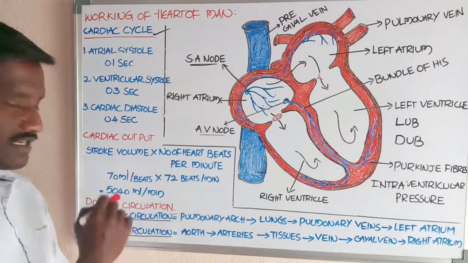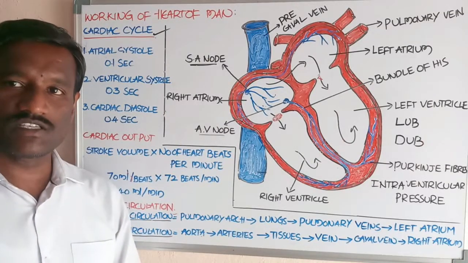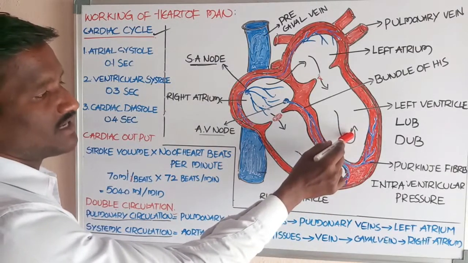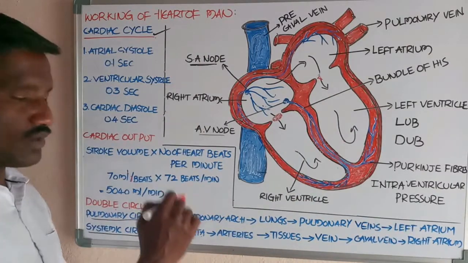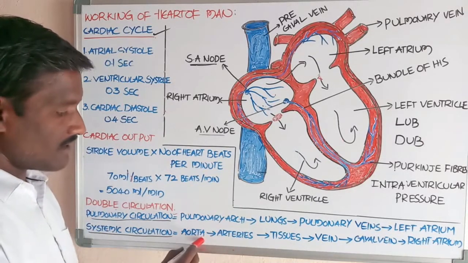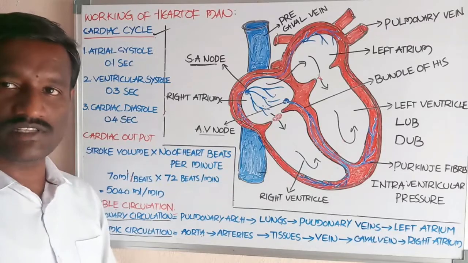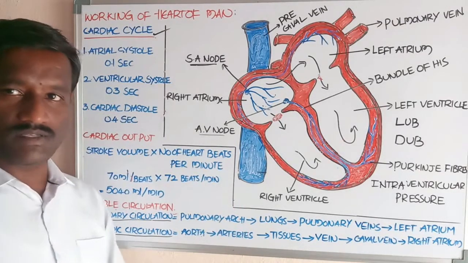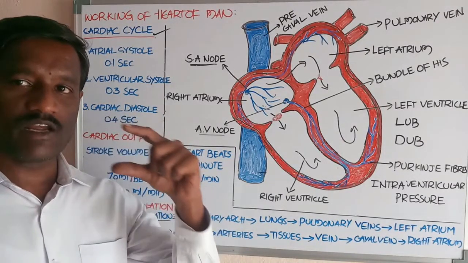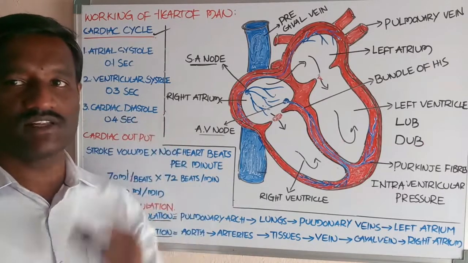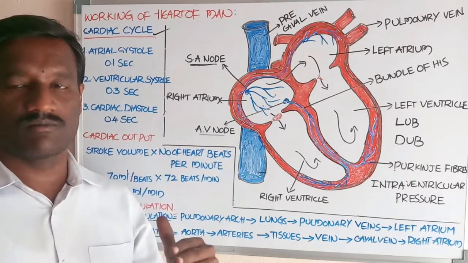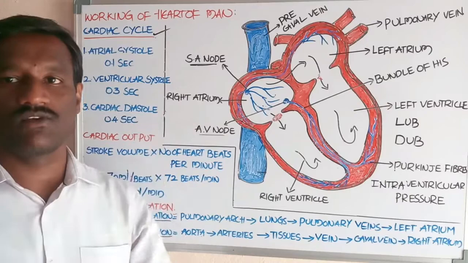And another, systemic circulation. What about the systemic circulation? Systemic circulation means oxygenated blood present in the left ventricle is pumped into the aorta, the aortic arch. The systemic arch divides into many blood vessels in the body called arteries. Arteries divide into arterioles. Arterioles divide into many blood capillaries at the tissue cells, for easy passage of oxygen and nutrients into the extracellular fluid.